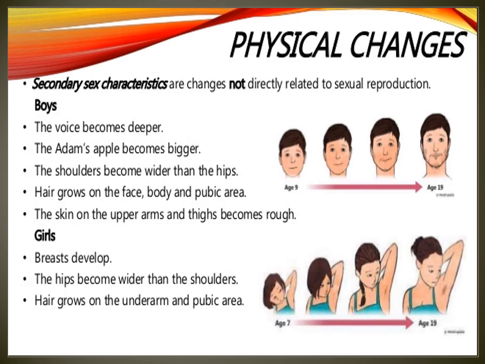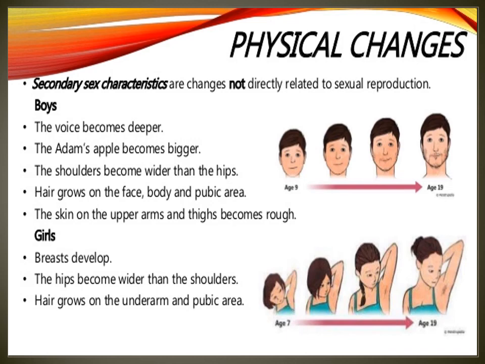Puberty age is different, adolescent age is different. Now we will see the girl, otherwise female.